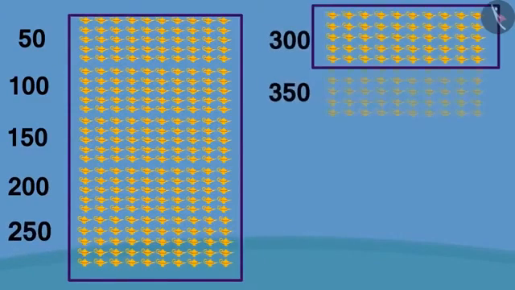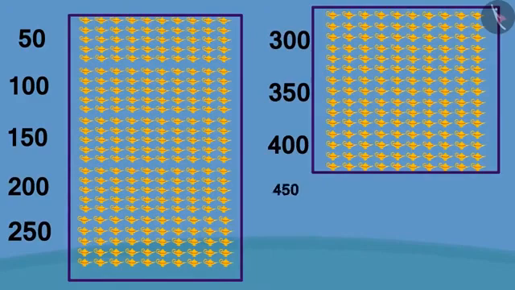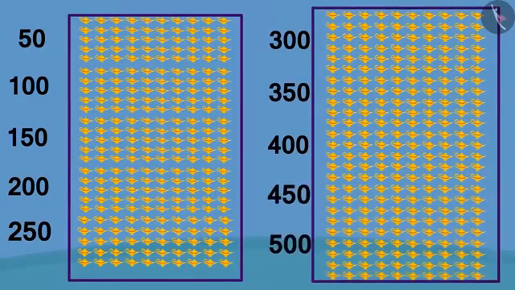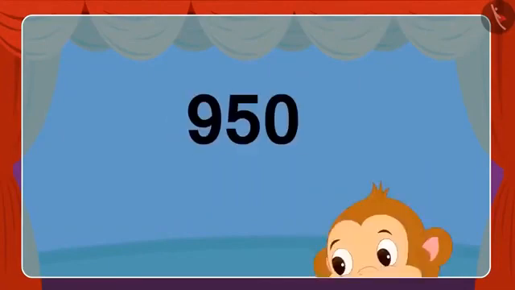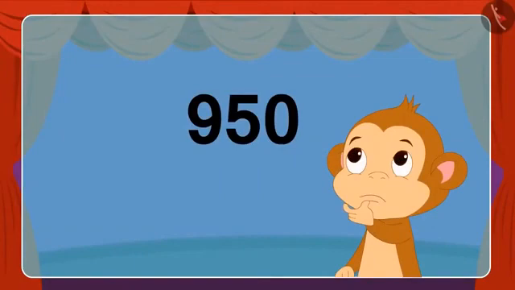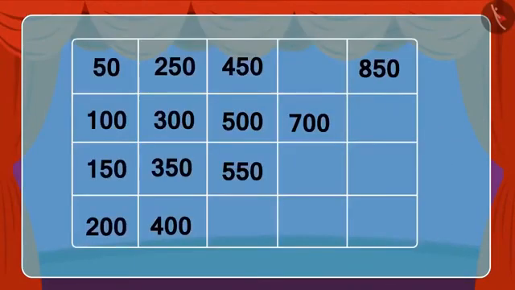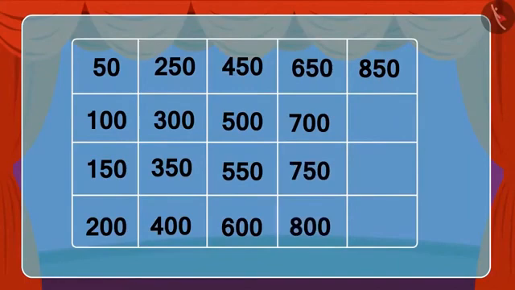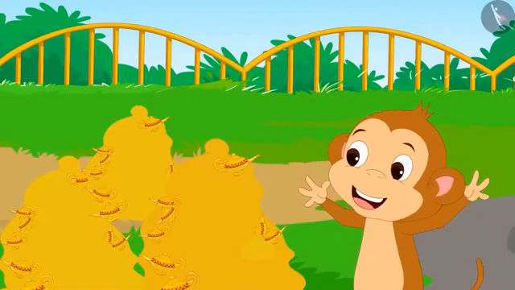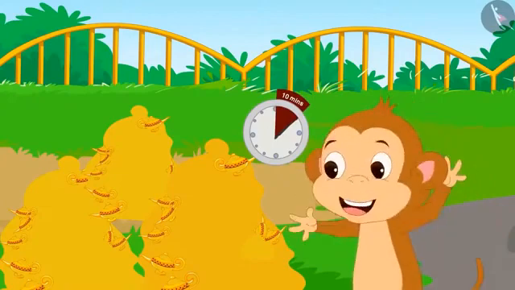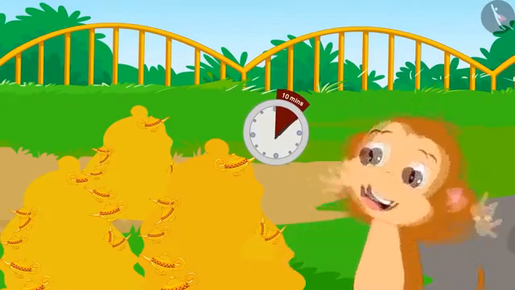Then he counted from 200 to 500 by making group of 50 lamps each like this. Can you help Babban in counting from 500 to 950 lamps? Come, let's help Babban by filling the blanks in this table. This is absolutely right. Well done. Babban has counted 950 lamps within 10 minutes.